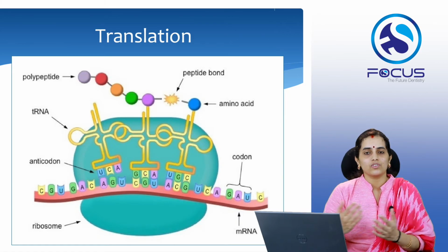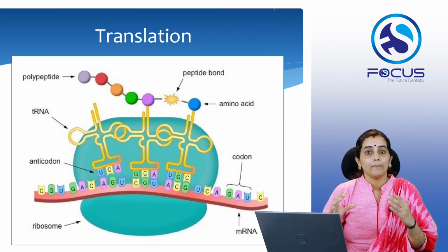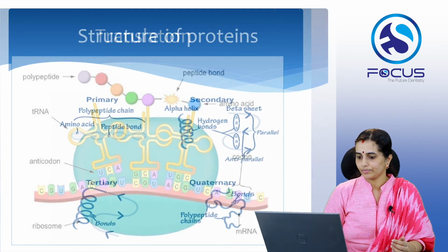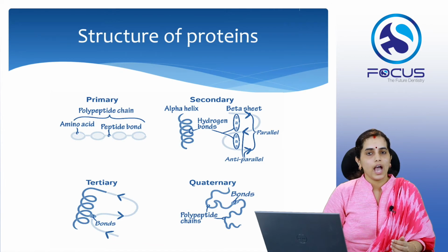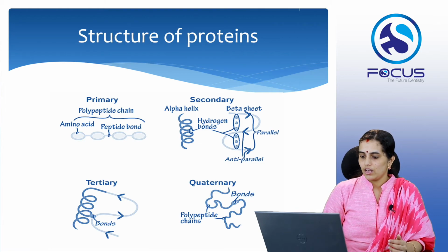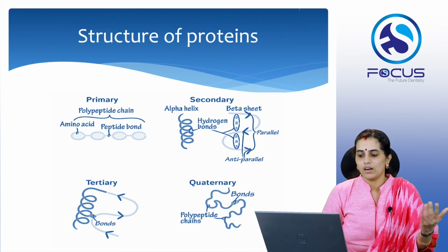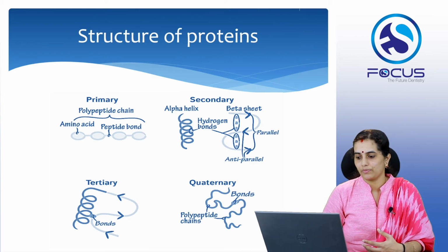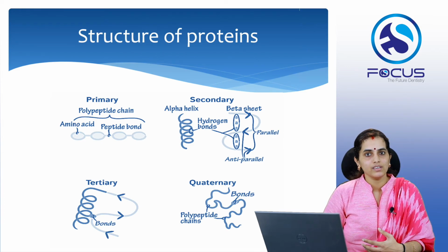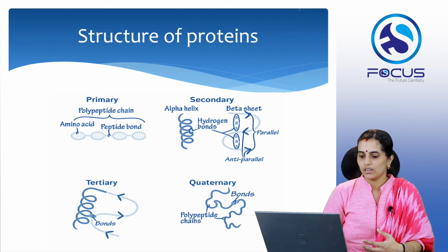So once the translation is done, the protein formed has the primary structure, that is, it just has the amino acids attached by means of peptide bonds. So that constitutes the primary structure of protein. So what is meant by the secondary structure of protein? Wherein hydrogen bonds act to create an alpha helix and a beta pleated sheet. So the alpha helix and the beta pleated sheet form the secondary structure of protein.